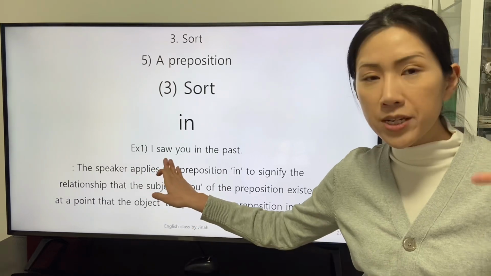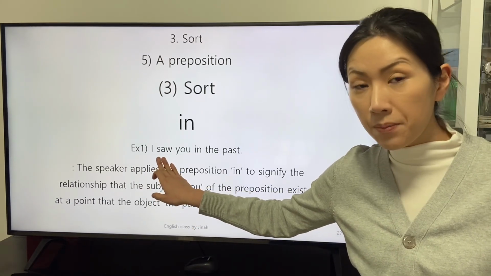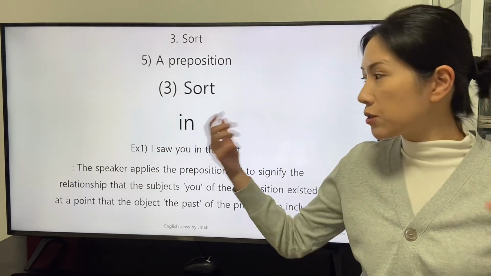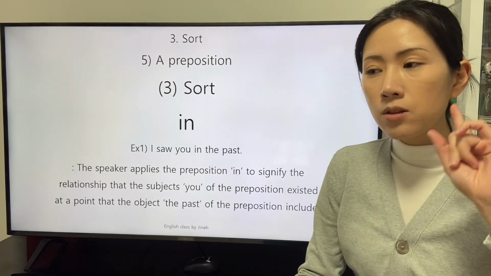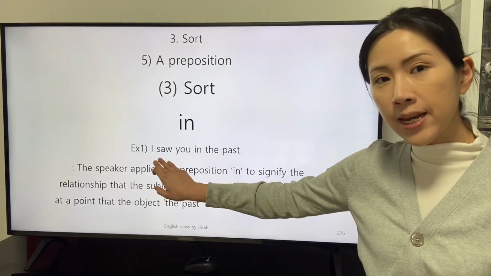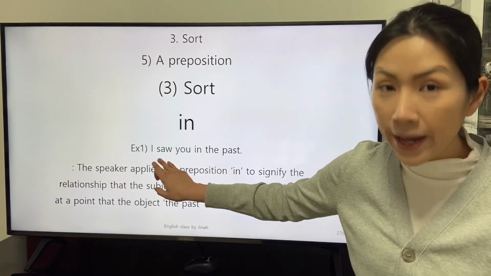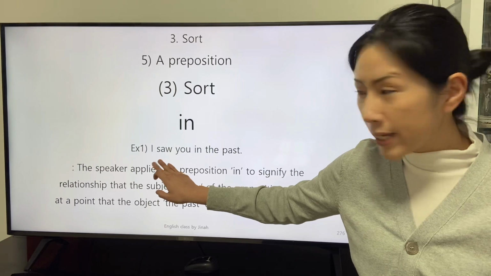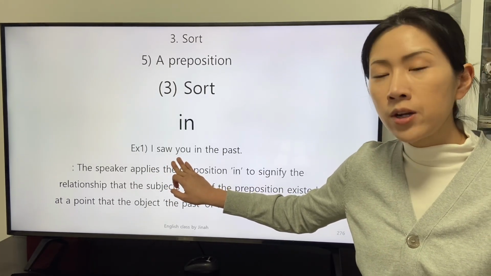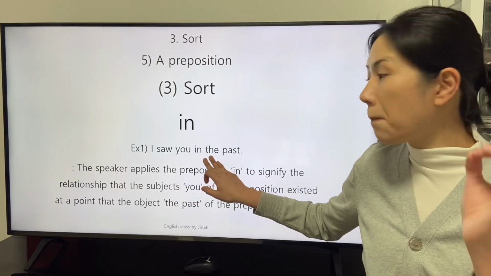With the information of the tense revealed by the transitive verb saw, the speaker wants to describe the point in the past when the action indicated by the transitive verb saw actualized, which is when the subject of the preposition you are in a relationship with the object, the past.